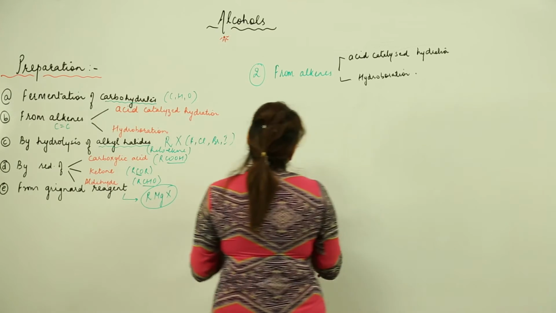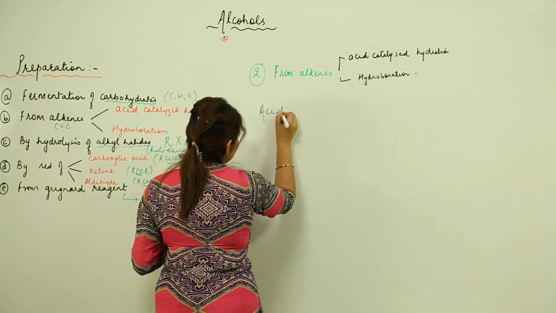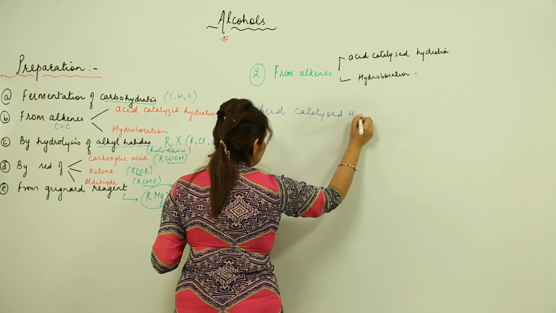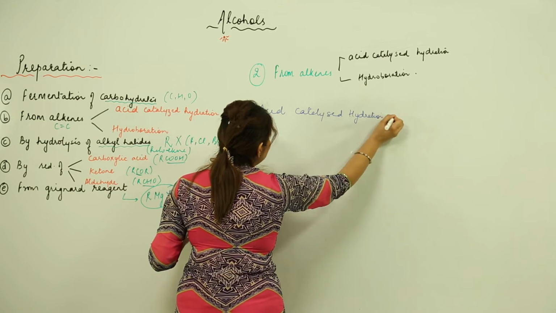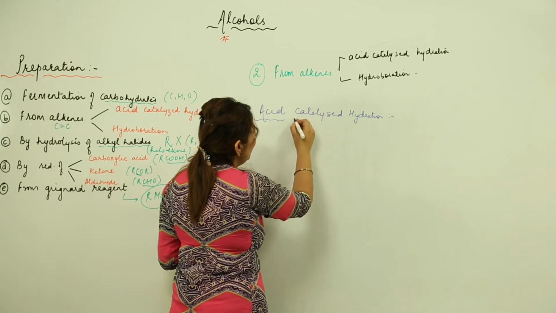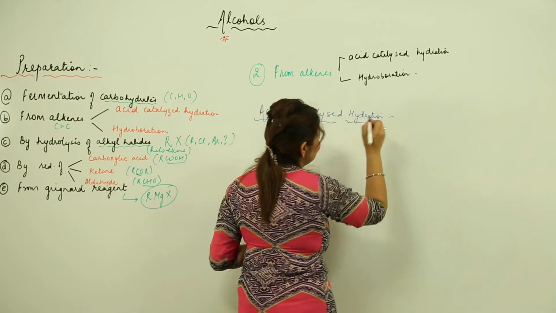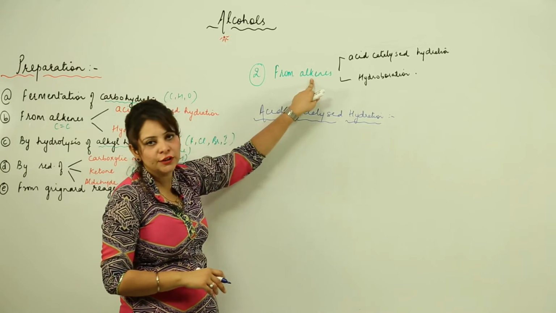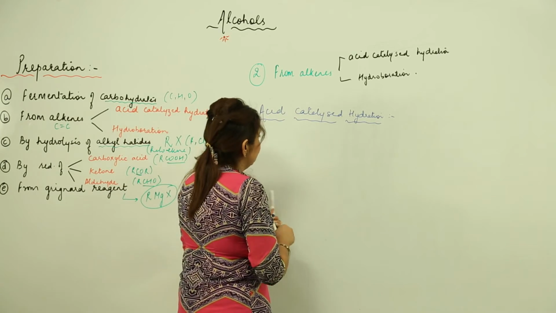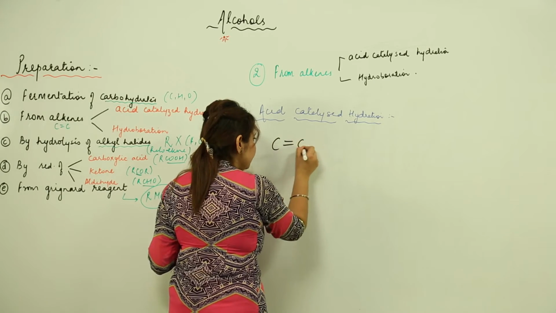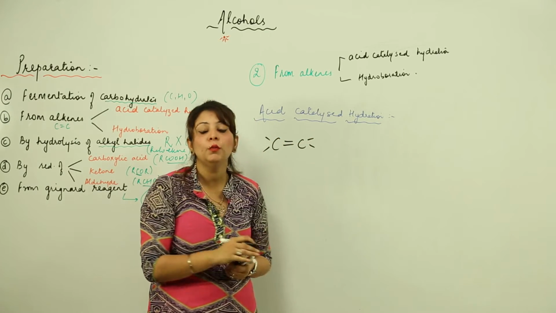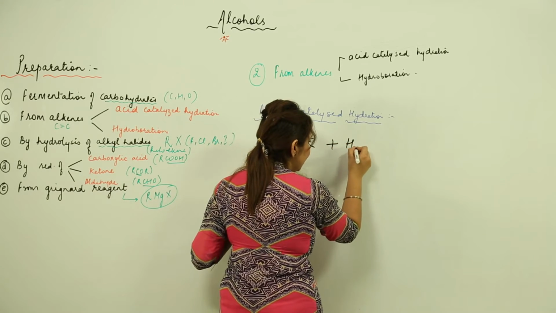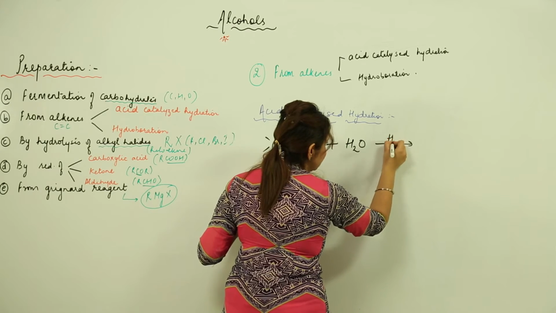So let's see how we can prepare it from alkenes by using these two reactions. Let's take up the first one, acid catalyzed hydration. As the name suggests, there must be an acid catalyzing the hydration, that means the addition of water, and we have to add it to alkenes. So let's suppose this is our alkene. We know that an alkene is a compound which contains a minimum of one double bond in the chain. We are going to add water, and it is catalyzed in the presence of acid.